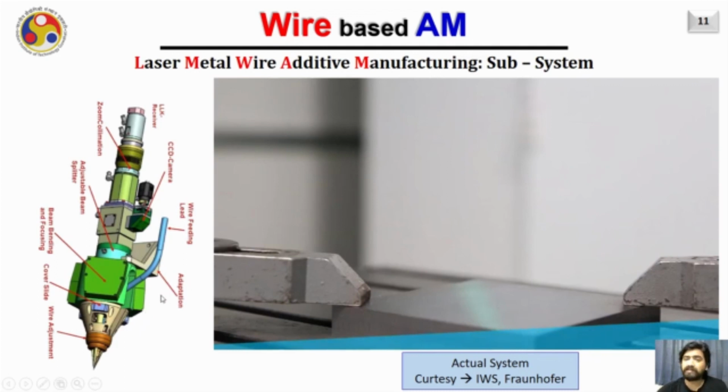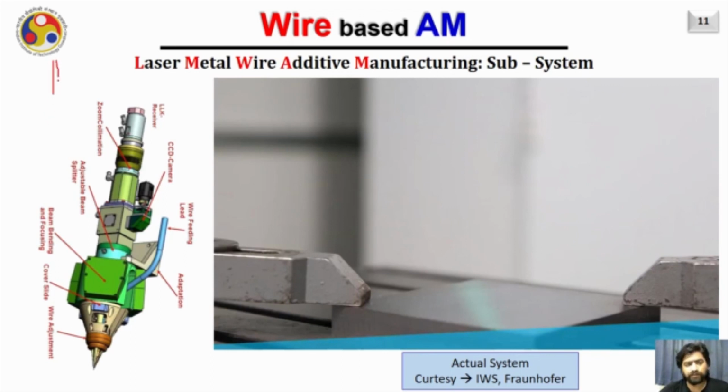The head is a bit simpler than the one discussed earlier, where the donut shaped beam was used. Here it is an approximation of the same, but instead of having a cone of laser surrounding the wire, in this case 3 beams will be there. So the optical arrangement is not very complicated, and the head becomes much more compact in this particular system. Here the principle is very simple.